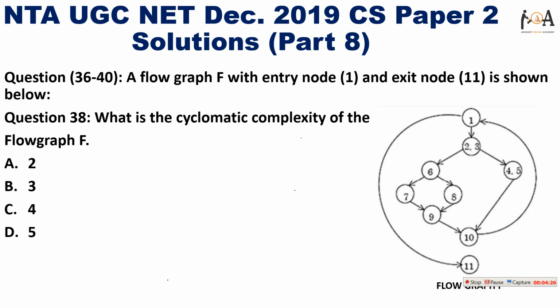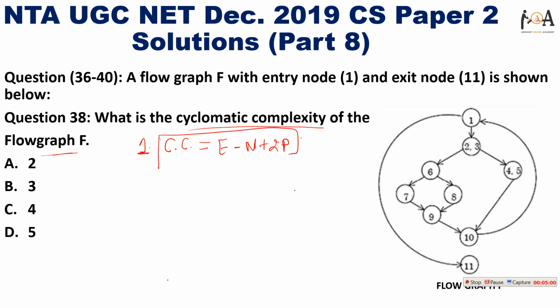The next question is: what is the cyclomatic complexity of the flow graph? This is again a very important concept. There are 2 formulas for solving cyclomatic complexity. Let's discuss the first one, and after that I will tell you the second formula, and whichever comes easy to you, you can solve with that. The first formula to calculate cyclomatic complexity, which I represent with CC, is E minus n plus 2p.